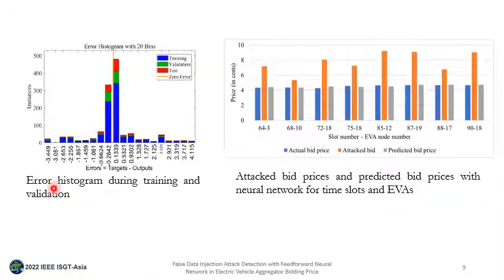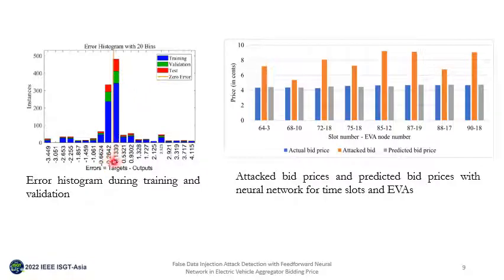The error histogram during training and validation of the feed-forward neural network is shown in this figure. This error denotes the difference between target and output, and the error which is taken as a threshold is 0.1339, where we can see the measure of the instances, approximately 450 instances, where the data is divided into test, validation, and training. This is taken as the threshold.